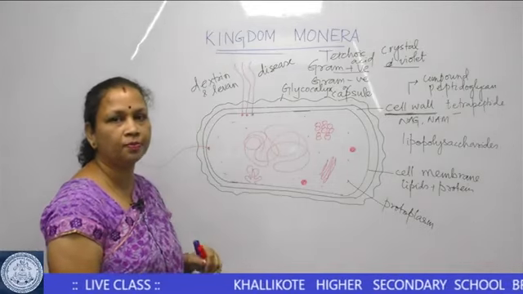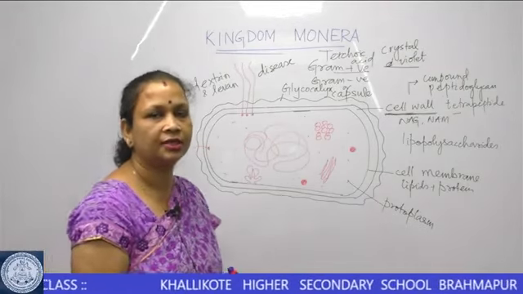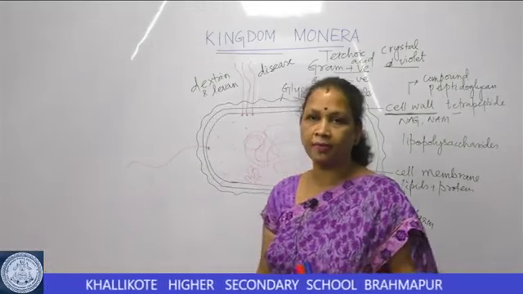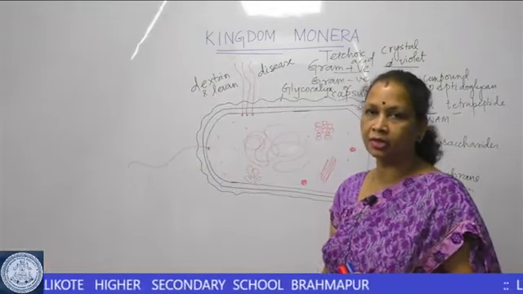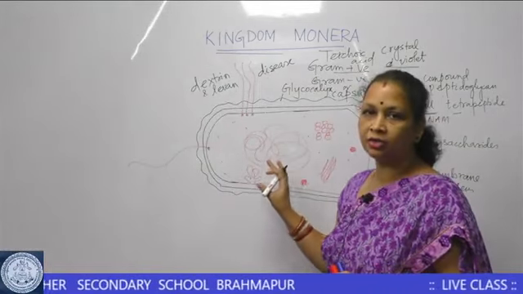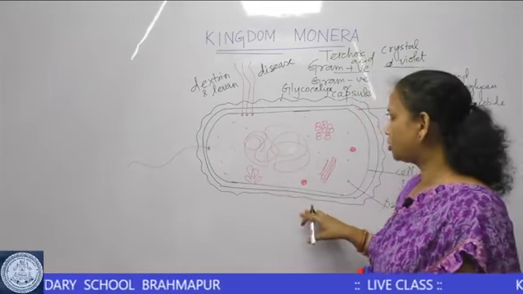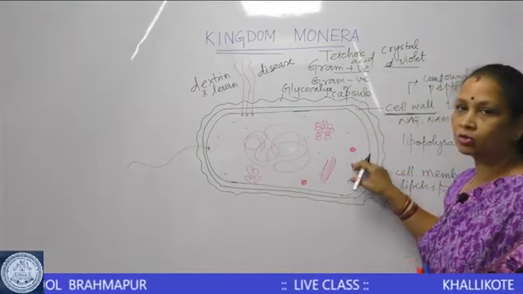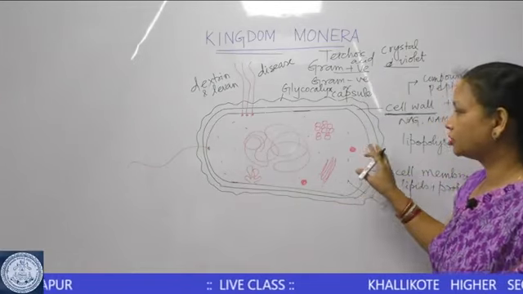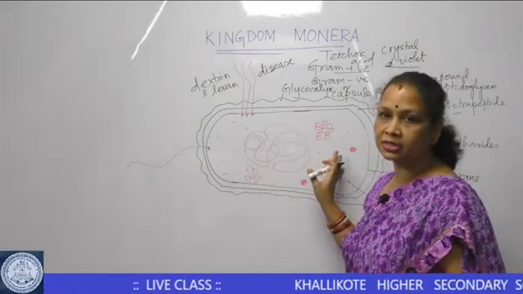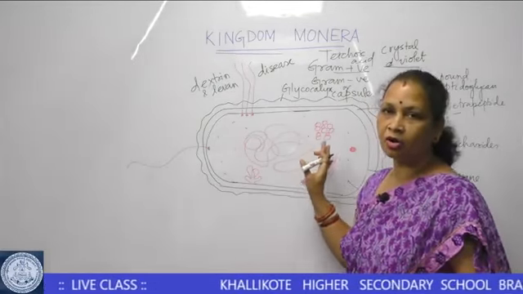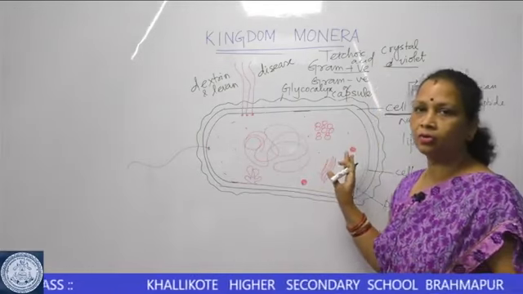There is no mitochondria, Golgi apparatus, endoplasmic reticulum. All that we find in the eukaryotic cell is not present in the protoplasm of bacterium. So the protoplasm here, as you can see, is devoid of any membrane bound organelle.